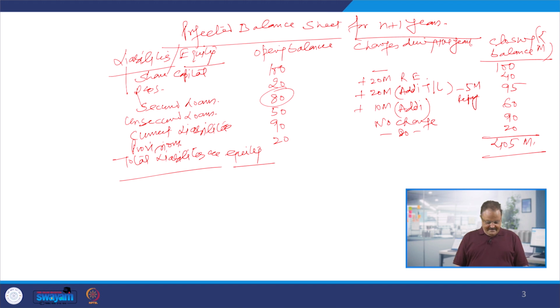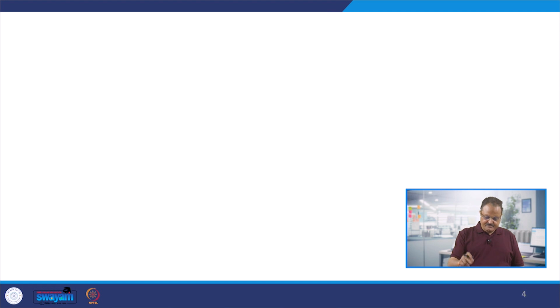Right. Now we will have to go for the next thing, and that is the assets. We will discuss the assets in the next slide, and we will try to find out whether the assets also become 405 million or not. So for that purpose we are going to have the asset side of the balance sheet now, and we are starting from here. Assets, then we are going to have the opening balance here.